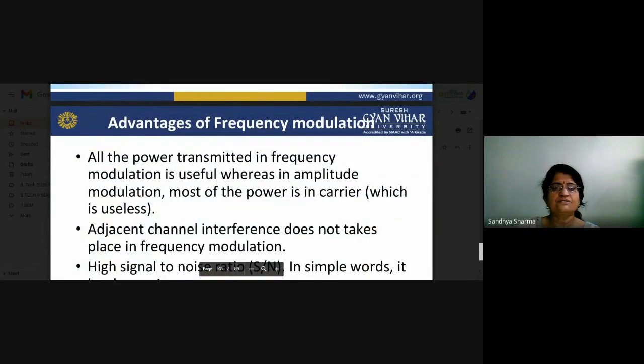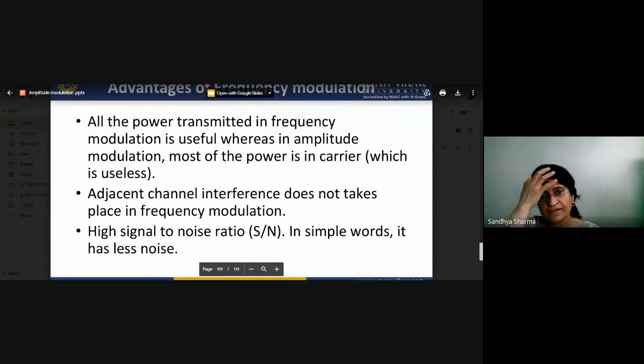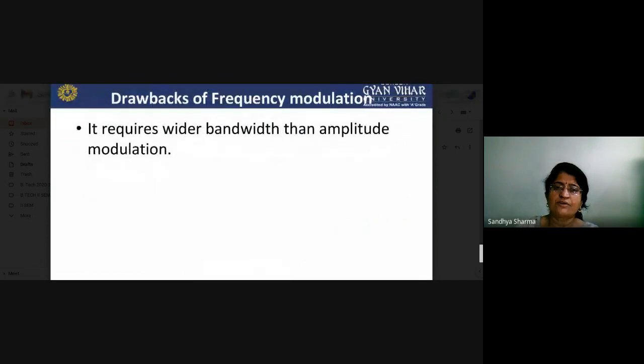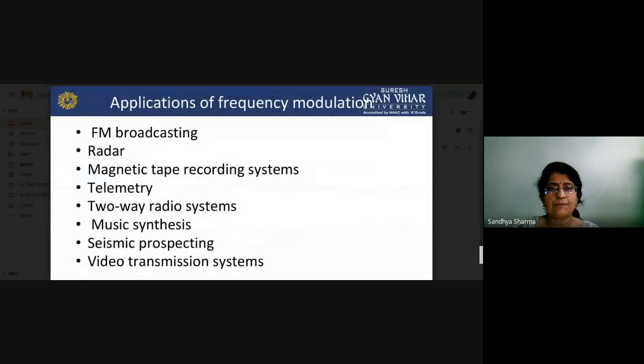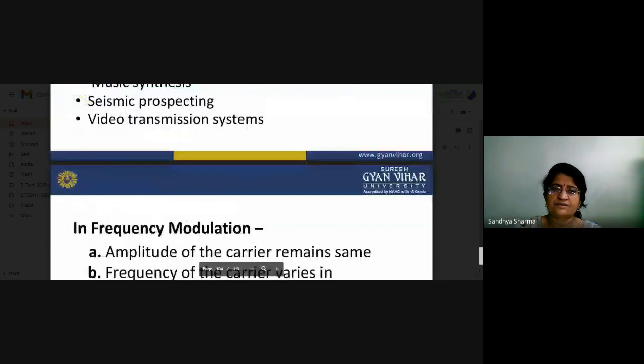We are talking about the advantages. All the power transmitted in frequency modulation is useful, whereas in amplitude modulation, most of the power in the carrier is wasted. Adjacent channel interference doesn't take place in frequency modulation, and a high signal to noise ratio will be achieved in the system. We are talking about the drawbacks. The only major drawback is that it requires wider bandwidth than amplitude modulation for transmission purposes. Applications again include broadcasting, and we have already discussed in the previous slide telemetry, two-way radio system, and video transmission system.